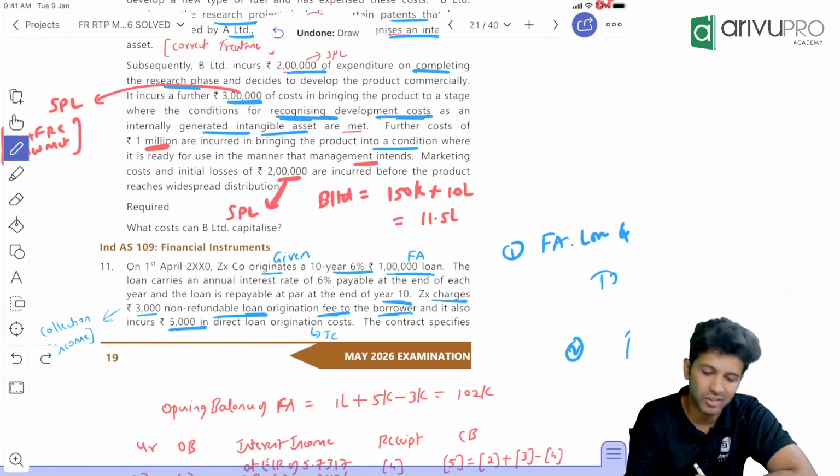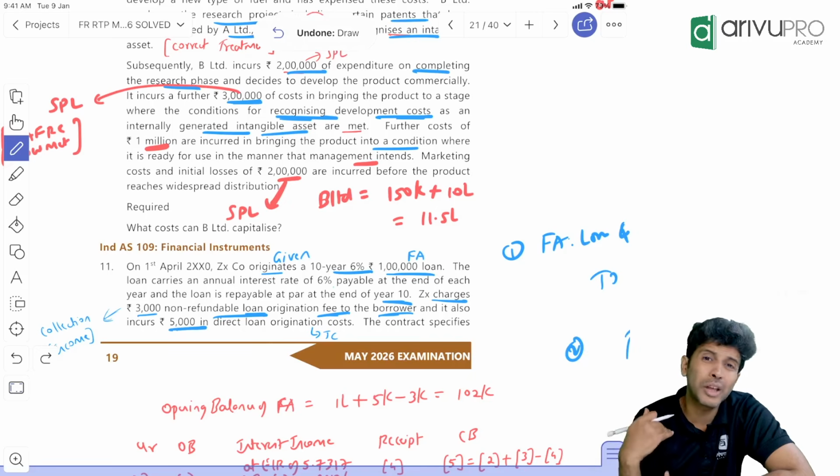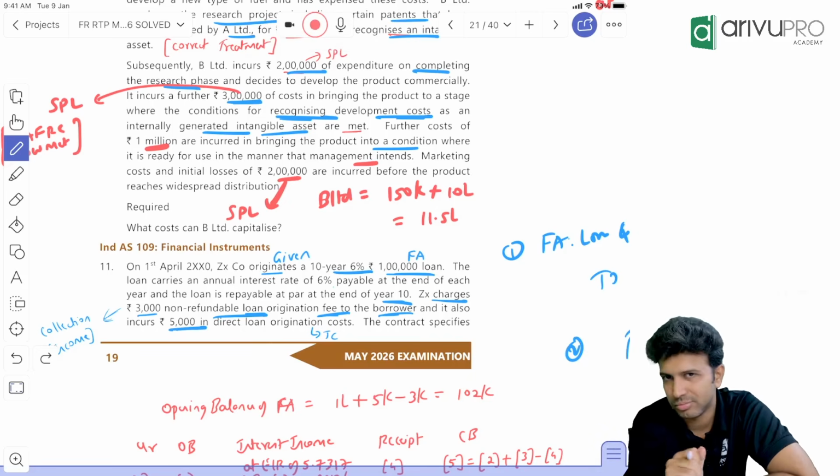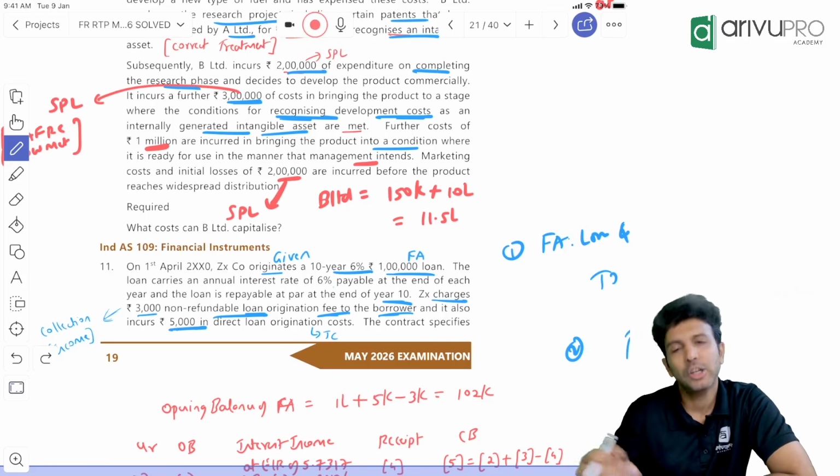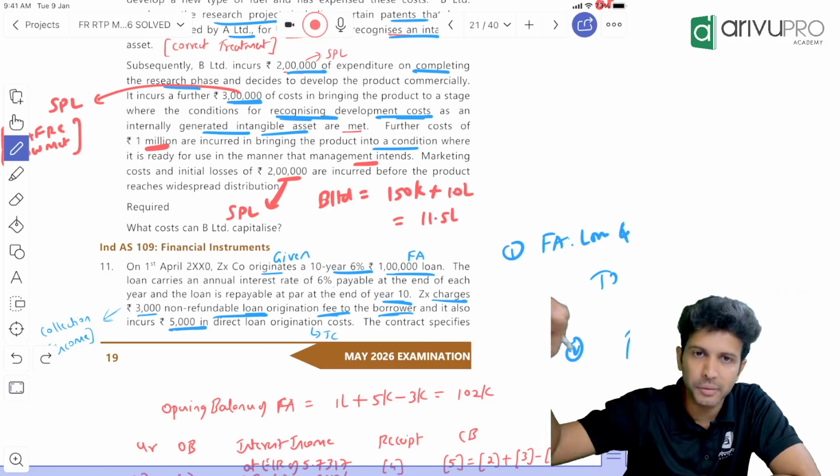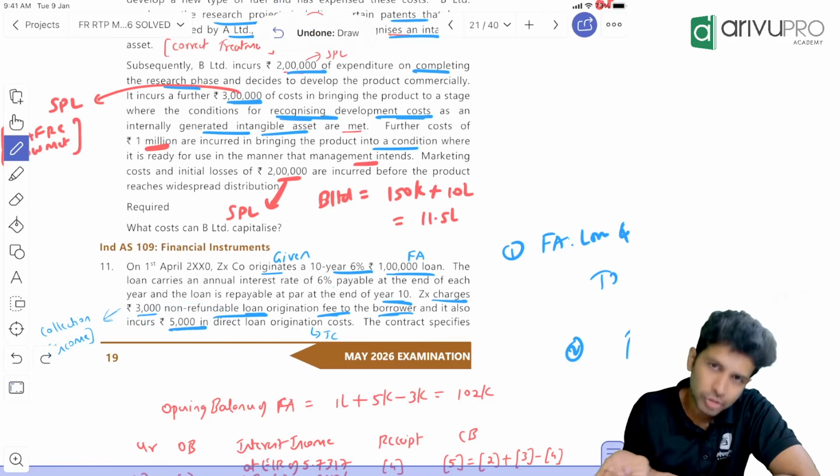This is your transaction cost. To give this loan, we have to go through their papers. Some study we may have to do. Just like that, we will not give the loan to someone. So for that, we have incurred some cost. To give this loan, we have incurred how much cost? 5,000. So this is a transaction cost.